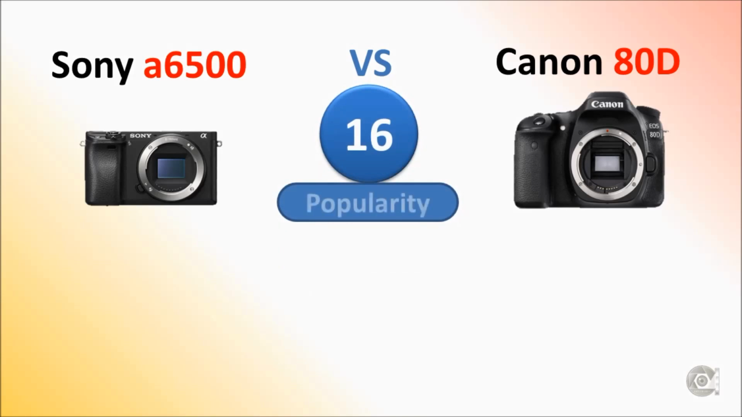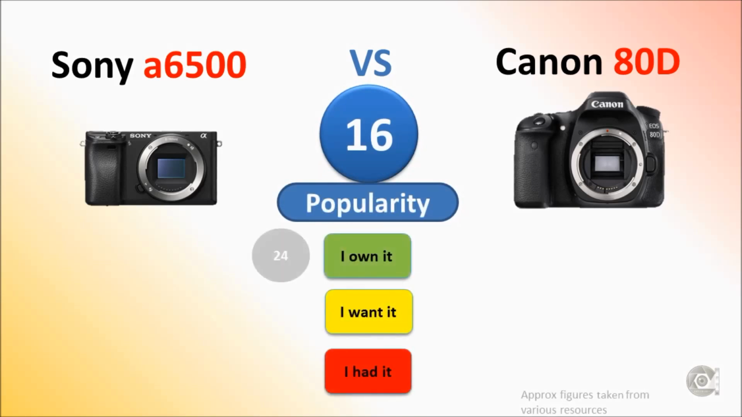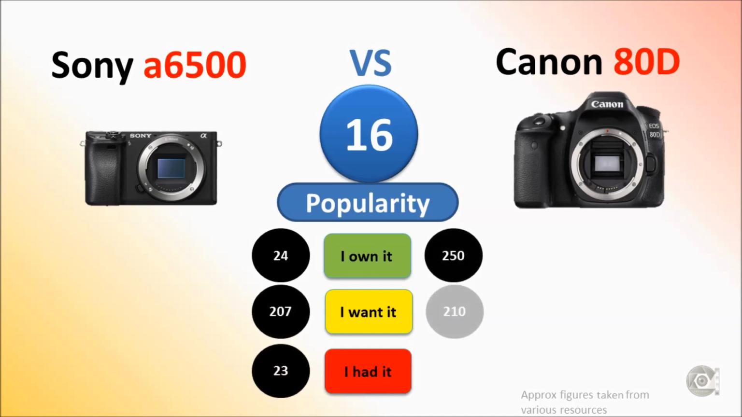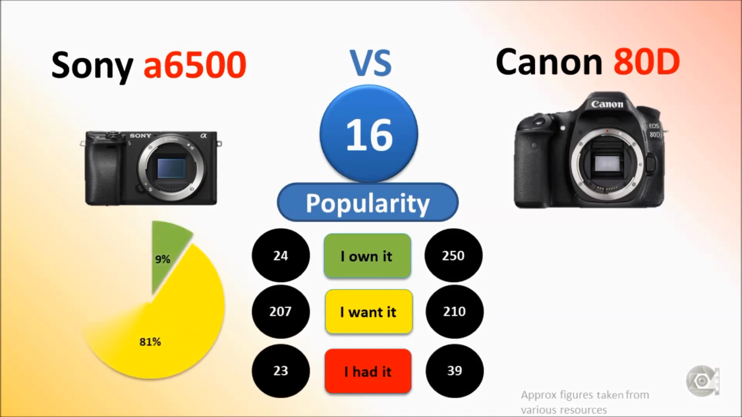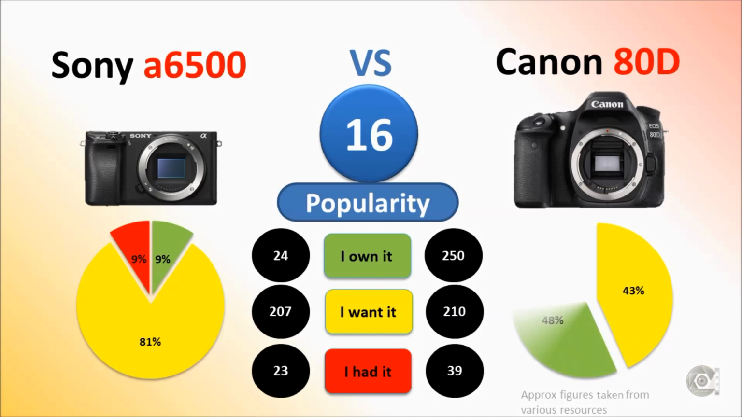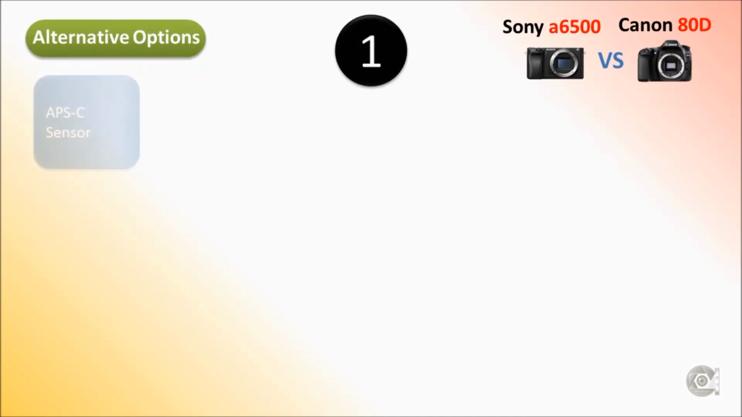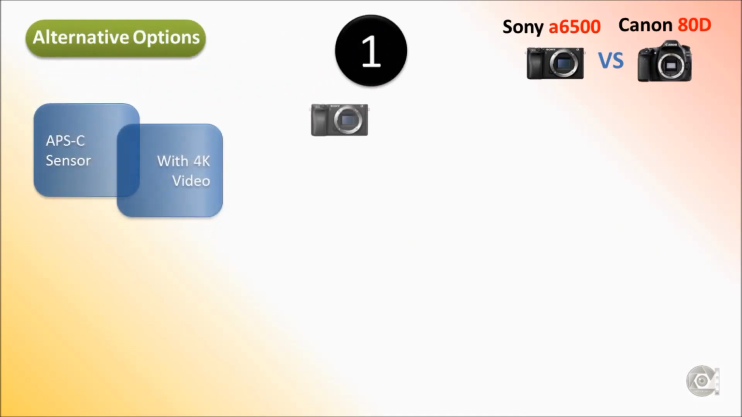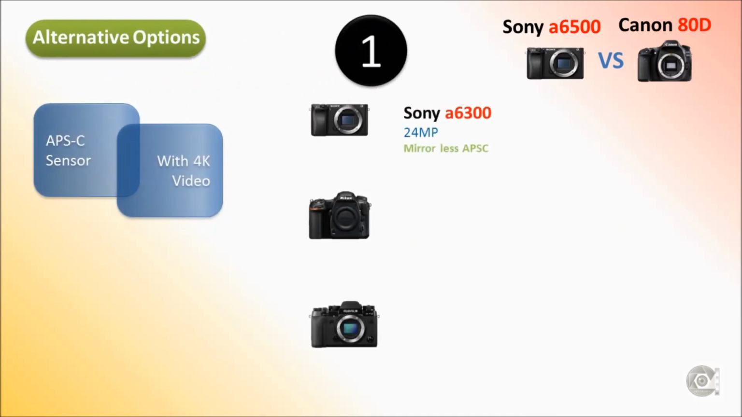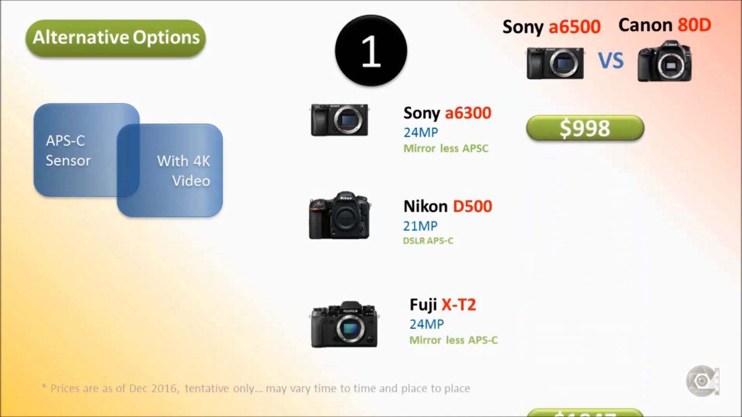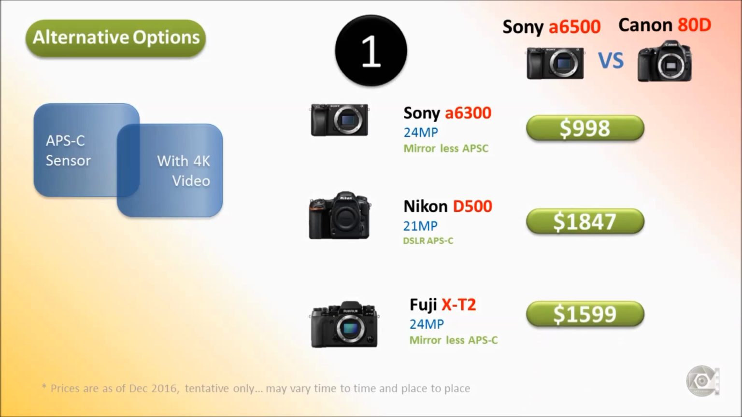Number 16. Popularity. Here are the figures and here are the charts. A6500 is newly launched. Just to add, a6300 was more popular than 80D. Here are the alternative options if not Sony a6500 and Canon 80D. For an APS-C sensor with 4K video, Sony a6300 or Nikon D500 or Fuji X-T2.